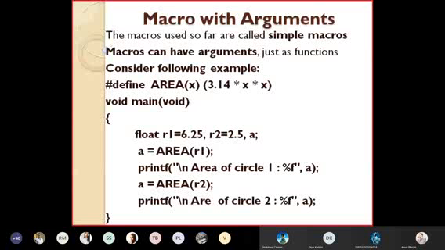I am again asking everyone whether this is visible to you. In the PPT, the heading is written as macro with arguments. Yes, sir.